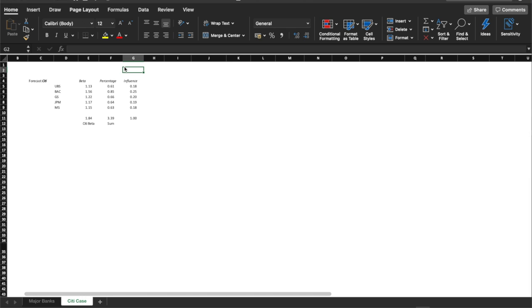In order to come up with a model which is as precise as possible, we introduce a notion of influence. These influence values are aimed at defining the impact that the different weights will have on our model. The influence is based on the beta values of the different banks.